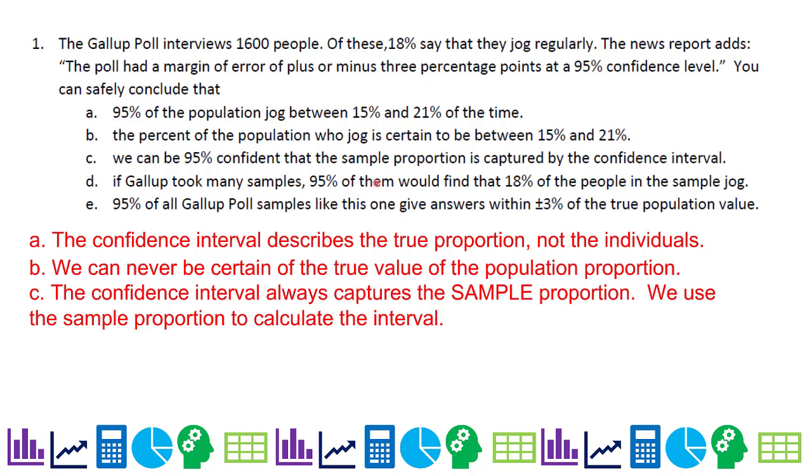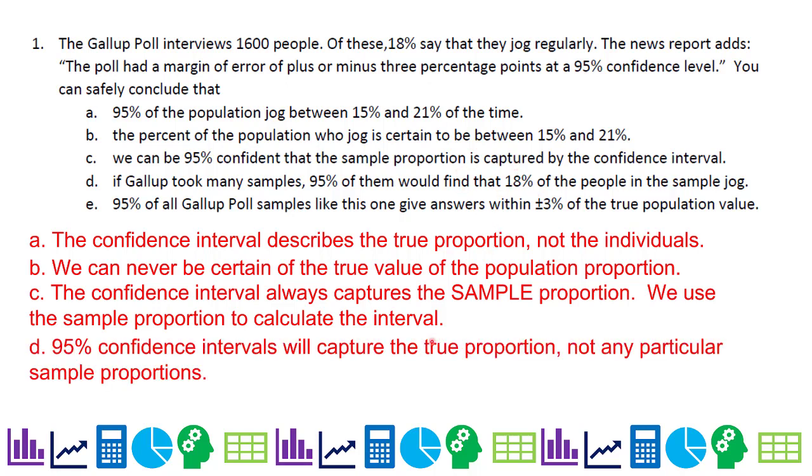D, if Gallup took many samples, 95% of them would find that 18% of the people in the sample jog. That seems pretty specific. It's not, the confidence interval is about the true proportion, not about any particular sample proportions.